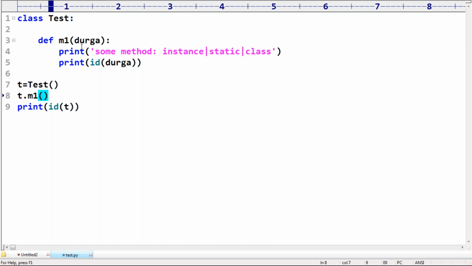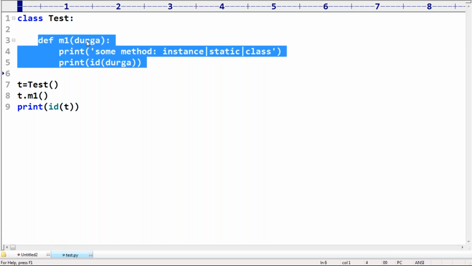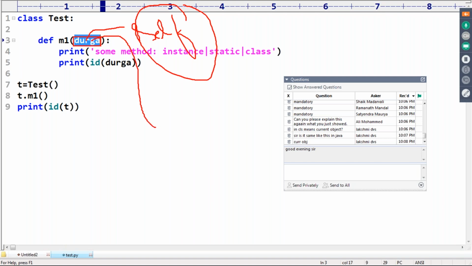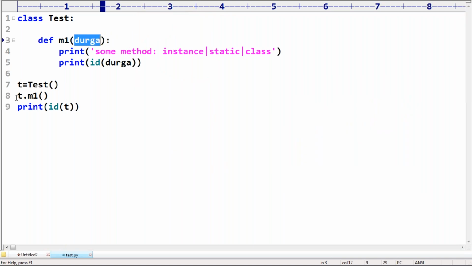So now, in the instance method, the compulsory first argument should be self, but the name need not always be self. Any name you can use. This name is provided by Python, which is always pointing to the current object. So we are not required to pass that argument.